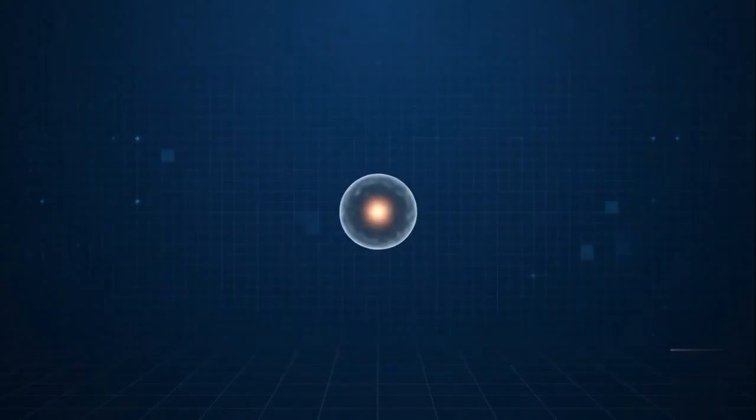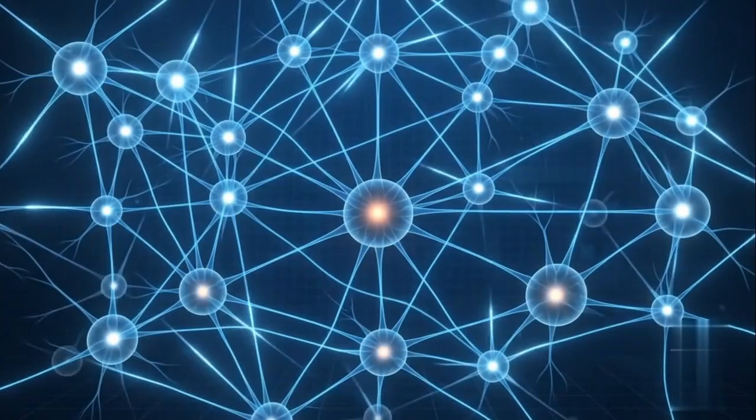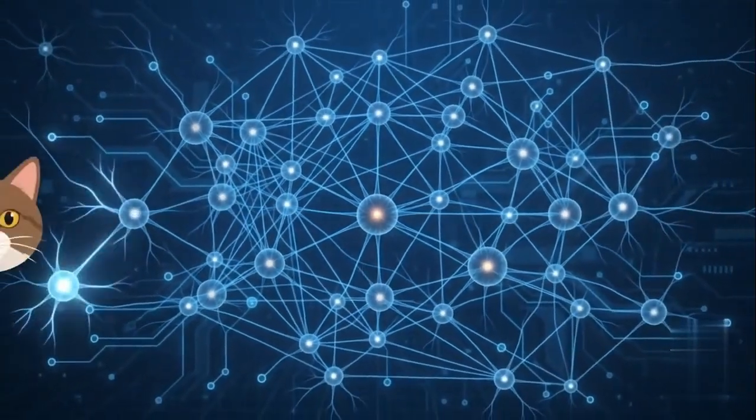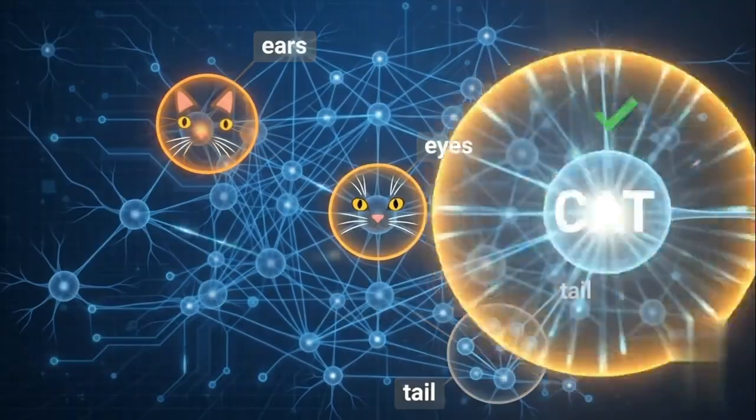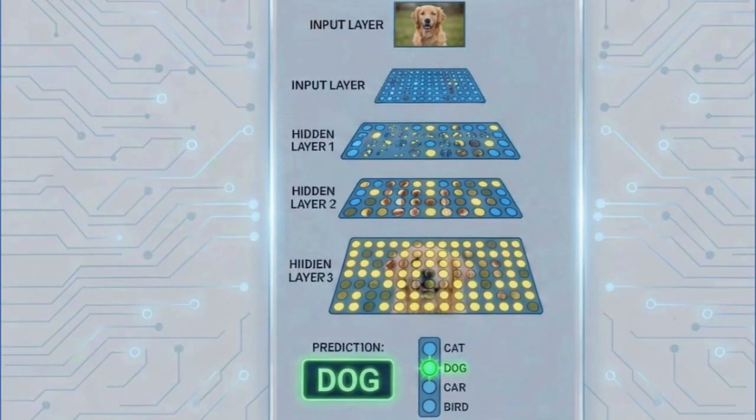A single neuron is small and weak, but many neurons connect with glowing blue lines. The digital network grows larger. When a cat image enters, highlight to identify features. Every neural network has three main parts. The first is the input layer. This is where the data enters the network.